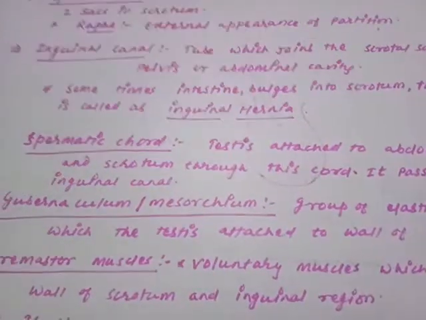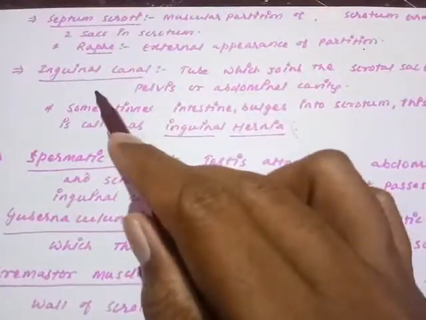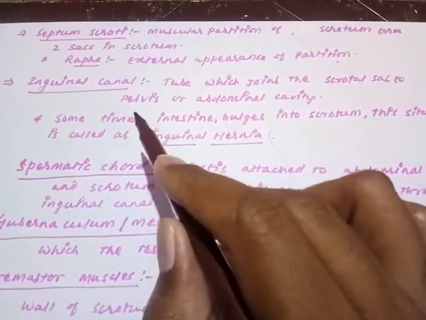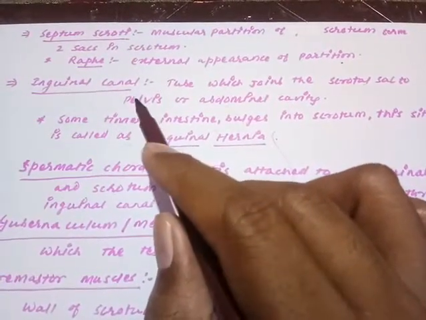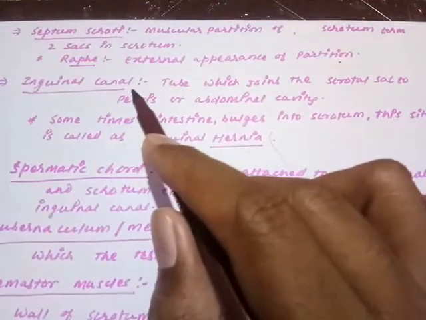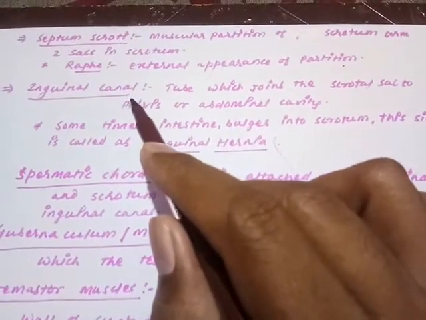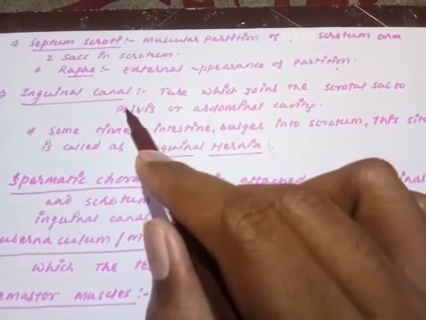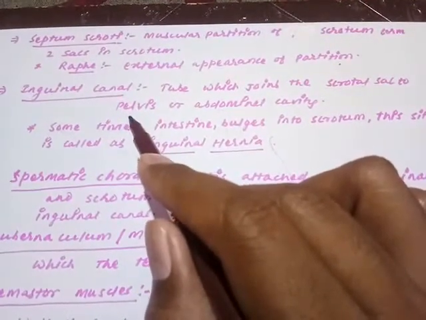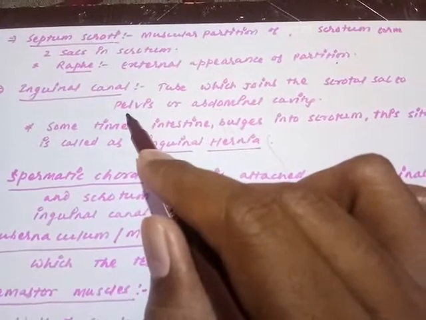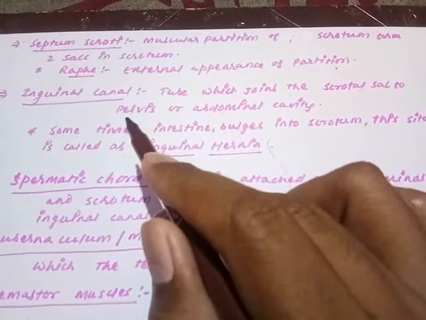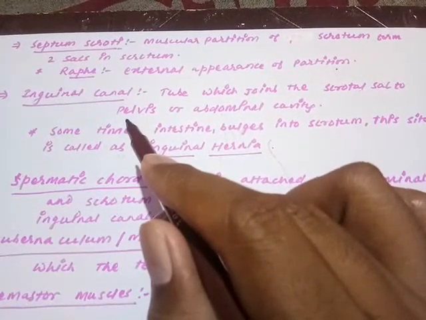Now moving on to the next structure, that is called the inguinal canal. Inguinal canal is a tube-like structure which joins the scrotal sac to the pelvis or the abdominal cavity. This is a kind of connection by which the scrotum is associated with the abdominal cavity or the pelvis cavity. Are you getting my point? So what is inguinal canal? Inguinal canal is a kind of connection by which the scrotal sac is associated with the pelvis cavity or the abdominal cavity.